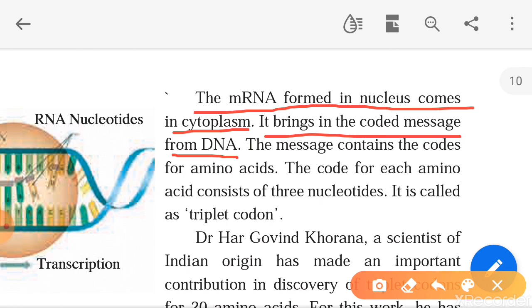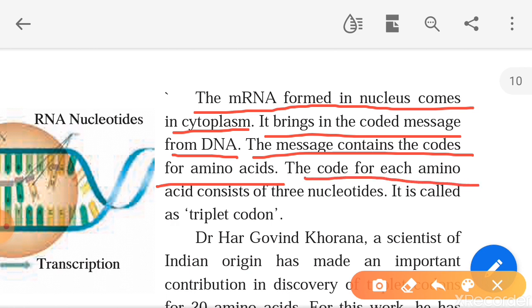The message is in the form of codes, therefore it is called a coded message. That mRNA brings the coded message from DNA. The message contains the codes for amino acids. So mRNA brings the message from the DNA for amino acids, and it comes into the cytoplasm.